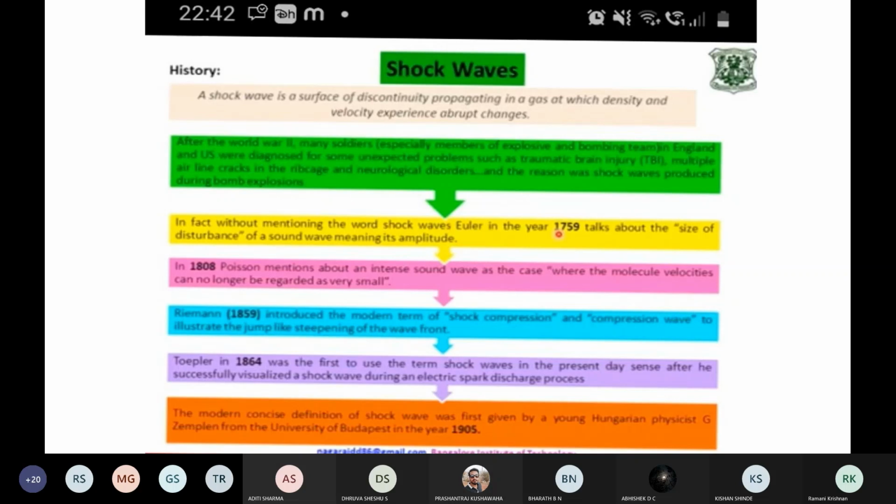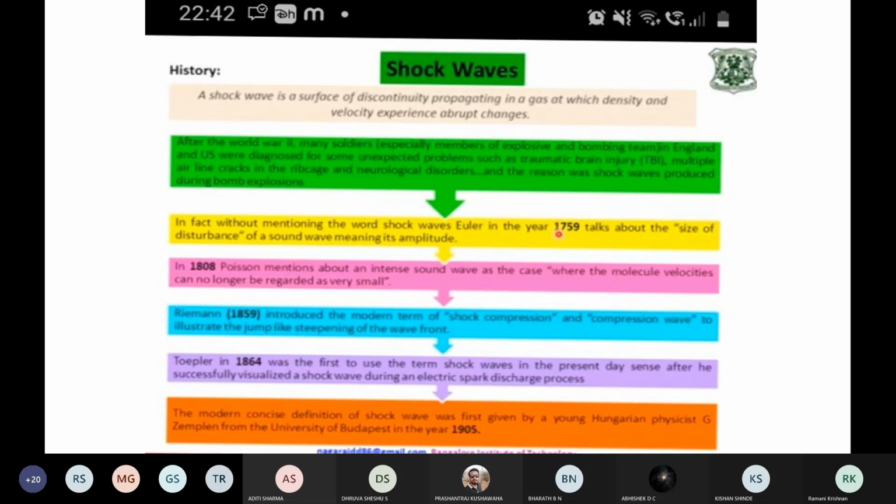All this happened during the war because of the shock waves produced during bomb explosions. When the shock waves are produced, they caused a lot of health issues for the soldiers.